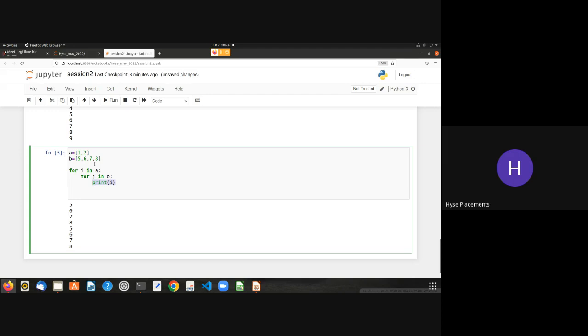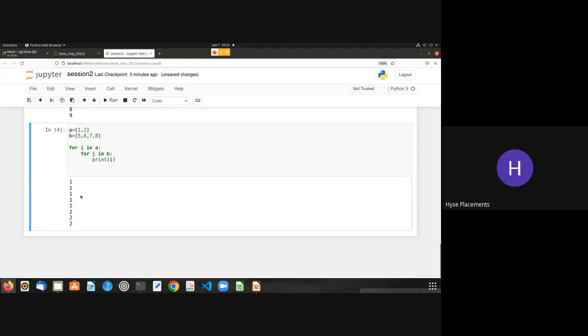After that, it goes to the value 2, and again it comes into this for loop. Again, we have 4 values in this for loop. The 2 will be repeated 4 times. See, the output will be 1 1 1 1 and 2 2 2 2. So try to understand it, guys, like what's happening in the for loop.